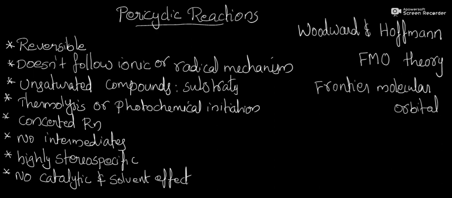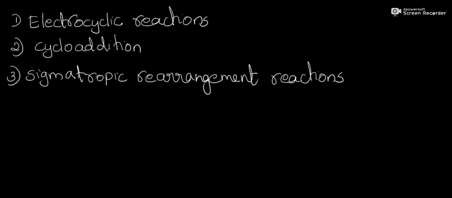Next, we have to discuss different types of pericyclic reactions. There are three important pericyclic reactions. First one is electrocyclic reactions. Second one is cycloaddition reactions. And third one is sigmatropic rearrangement reactions. Consider electrocyclic reactions. This is an example of an electrocyclic reaction, that is, butadiene to cyclobutene conversion.